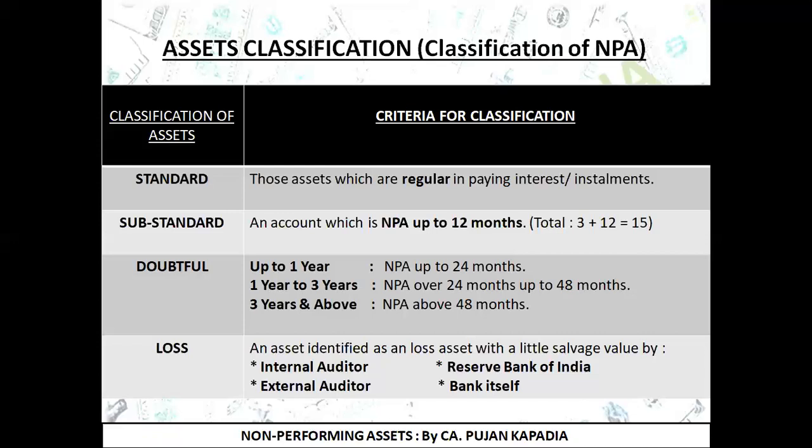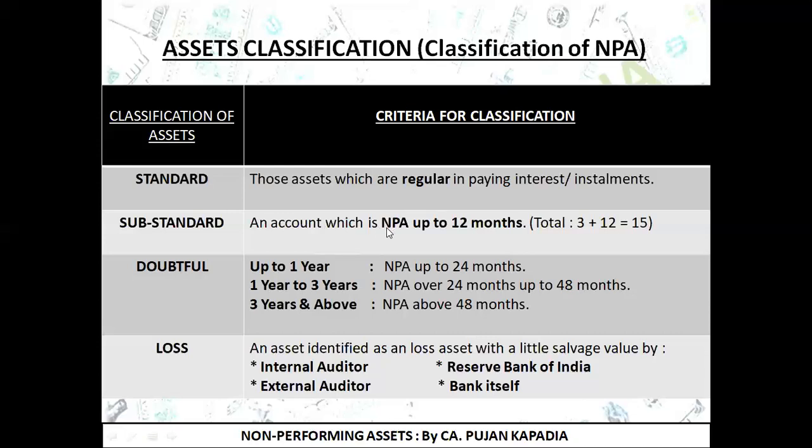Still he has not paid a single penny. So just consider 12 months of 2020 and 3 months of 2021. For the last 15 months, he has not paid the installment. Hence, his account is overdue. So in this particular case, I am going to classify this account as a substandard asset. That is what is written over here: an account which is NPA.